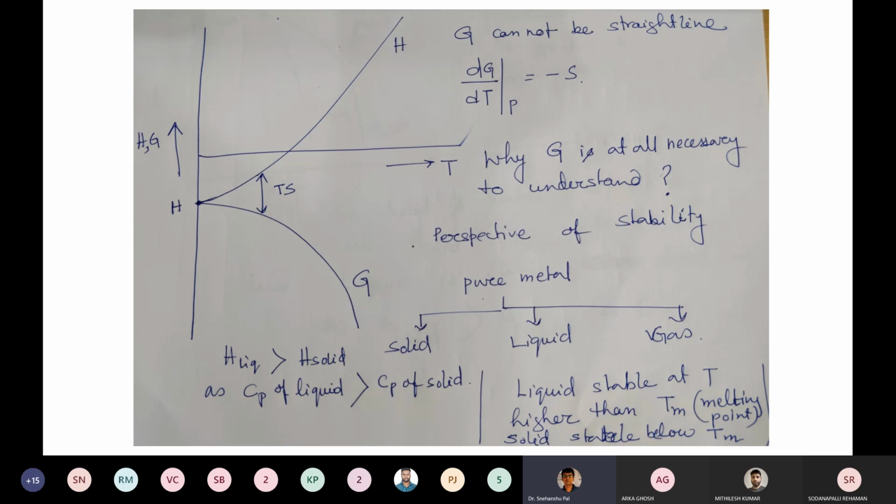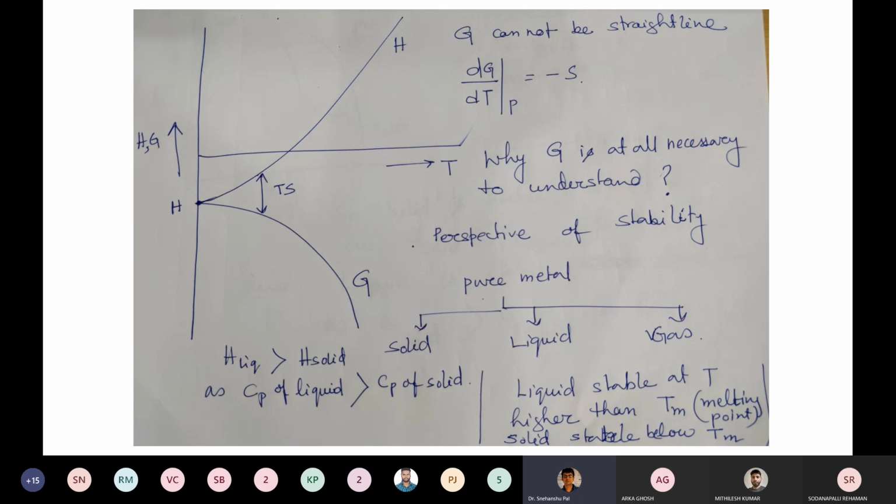So there is a chance of transformation from solid to liquid, liquid to gas, or gas to liquid, liquid to solid. If we check the solid state of any pure metal and the liquid state of any pure metal, then try to understand what is going to happen with respect to these three parameters when they transform from one state of matter to another. First, we'll check with enthalpy. The enthalpy of liquid is greater than the enthalpy of solid.